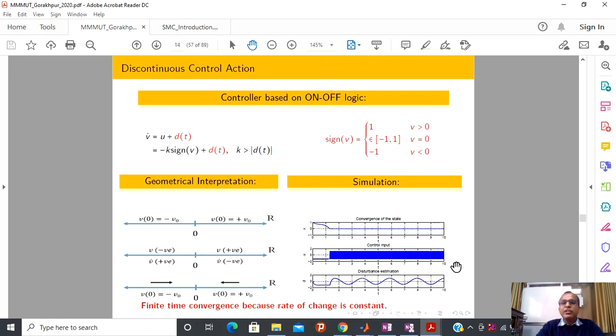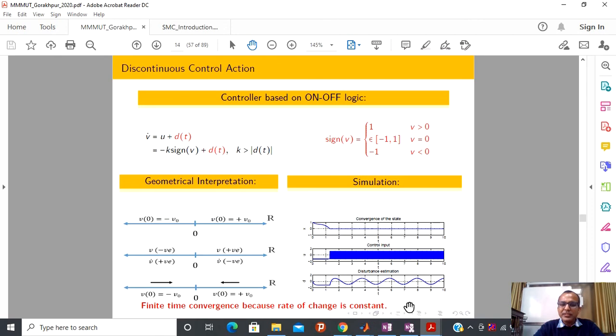Not due to the discontinuity of k signum x. Actually, k signum x has some kind of constant gain. So it is not due to discontinuity that we are getting this behavior. Due to some kind of constant gain, we are getting this kind of behavior, finite time convergence, because of the constant term. So first you can remove the disturbance and then try to think. Then things become more clear.